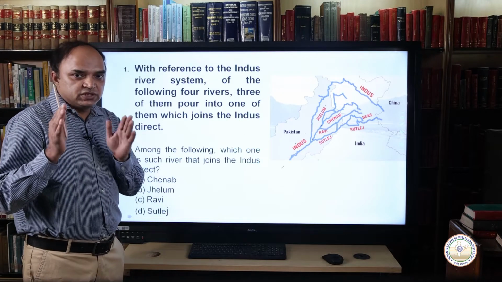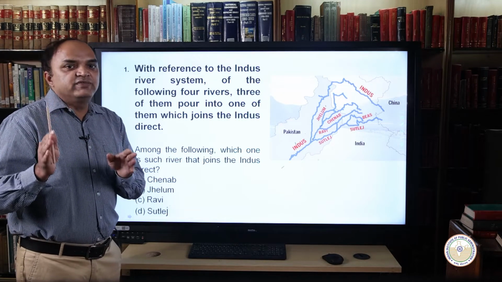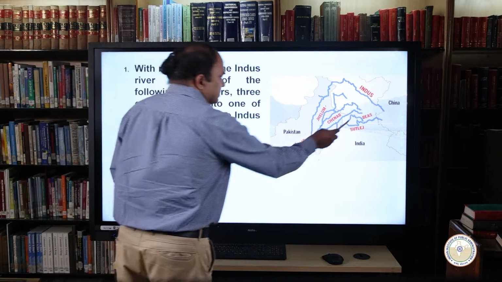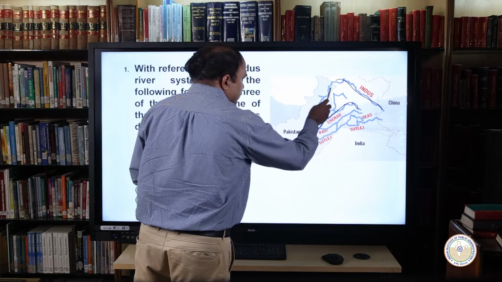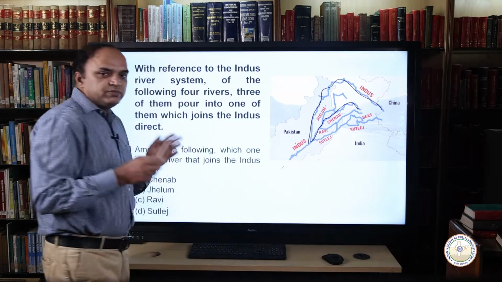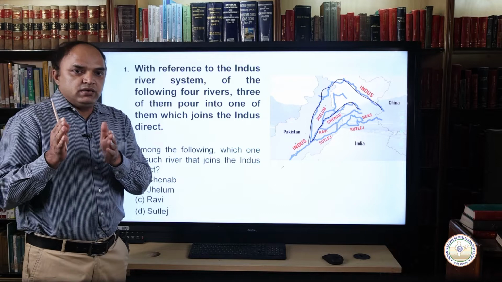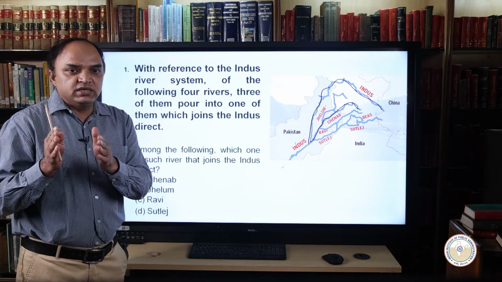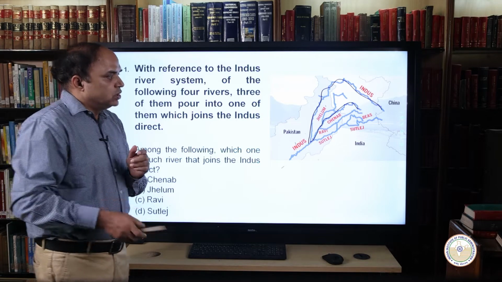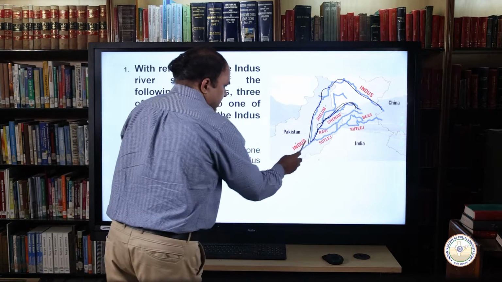Before we answer this question, please remember the Chenab river is the largest tributary of the Indus river. What does it mean? Largest means that among the tributaries of the Indus, the one that gives the most water to the Indus river is the Chenab.